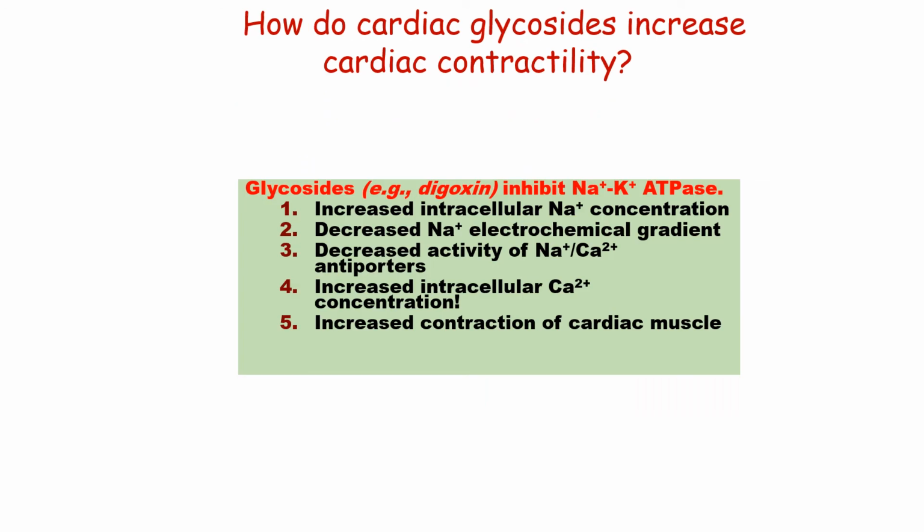So these are the different steps of how cardiac glycosides increase cardiac contractility. There is an increase in intracellular sodium concentration. Then there is a decreased activity of sodium calcium antiporters, an increase in calcium concentration, finally leading to the increased contraction of the cardiac muscle, as I said earlier.